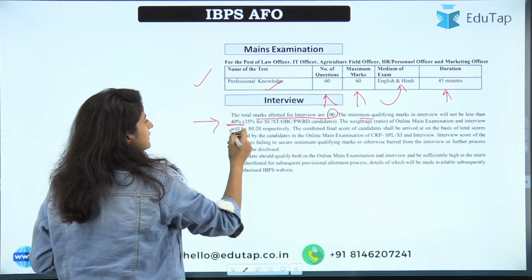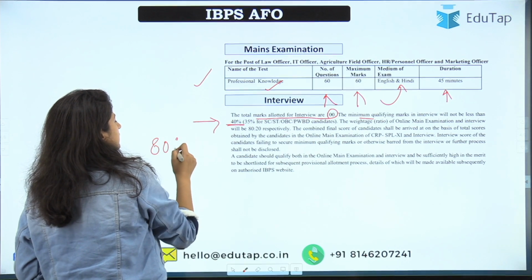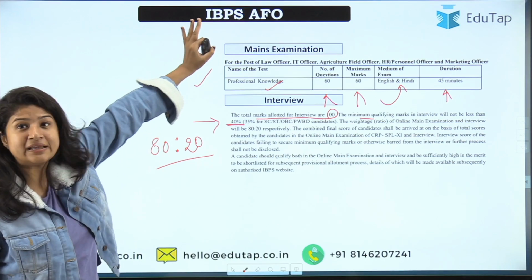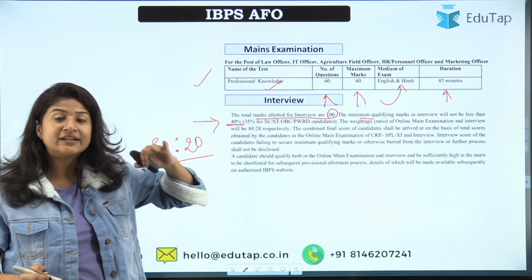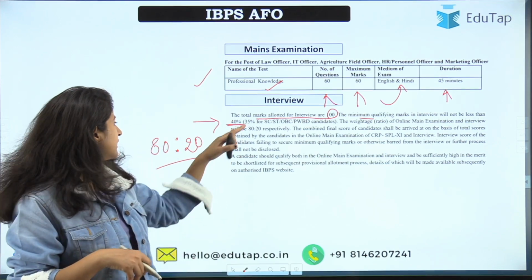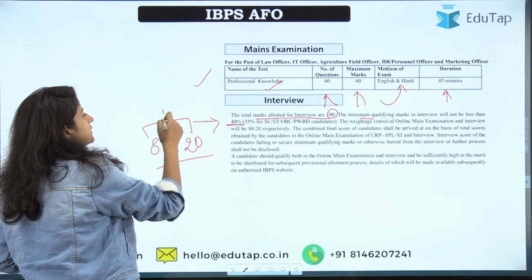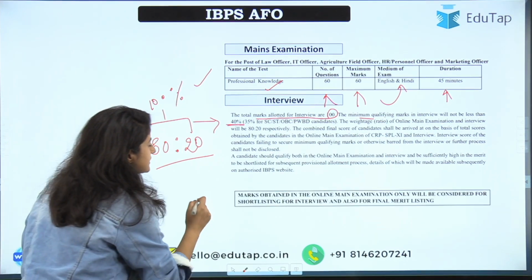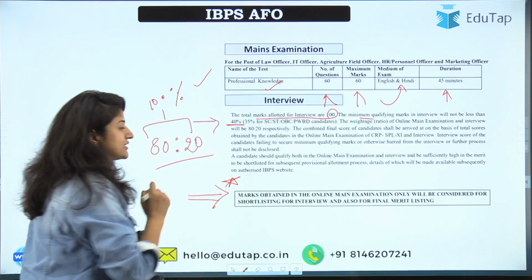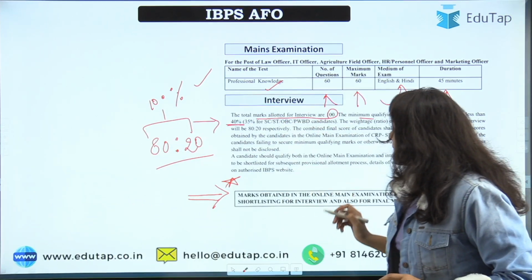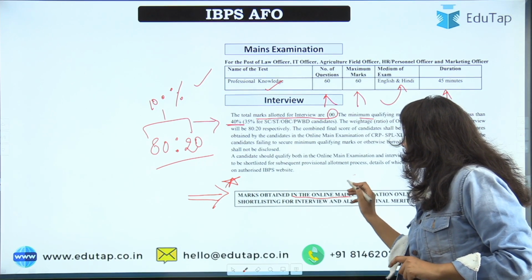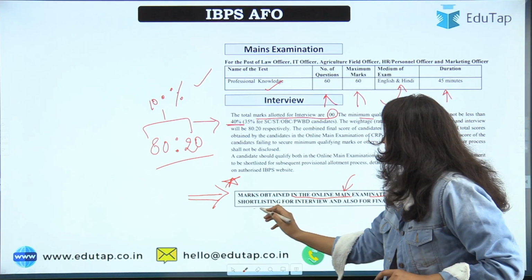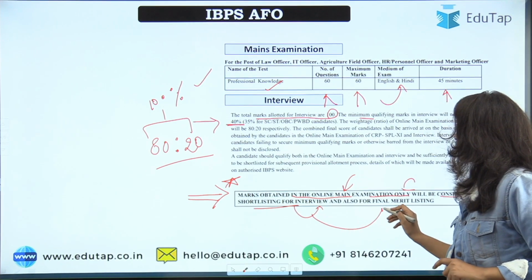So this is the general criteria for interview, and it is mentioned in the notification that the marks of the mains examination and this interview would be in the ratio 80:20, meaning 80% weightage will be given to the mains examination and 20% weightage to the marks that you have gained in the interview. That would sum up to 100%, and that will make up your final merit list. So what does it mean? This important notification that you must look at says that marks obtained in the online mains examination only will be considered for the shortlisting for interview and also for the final merit list.